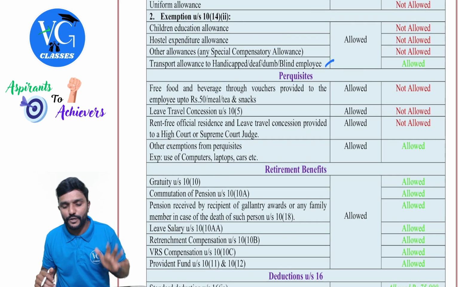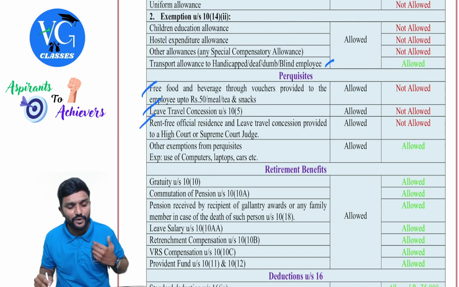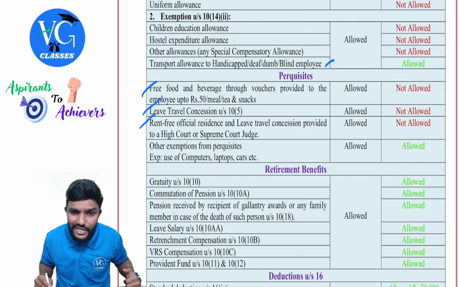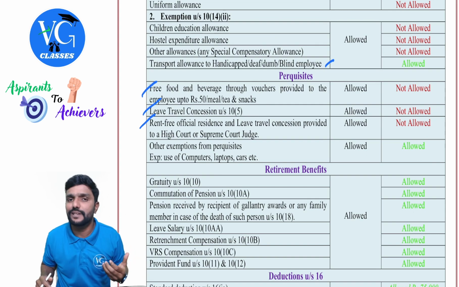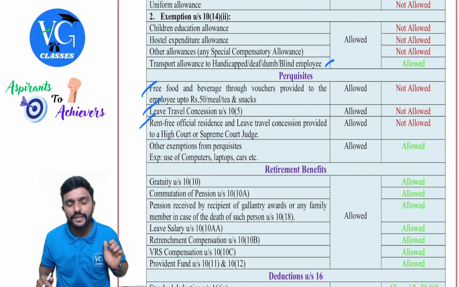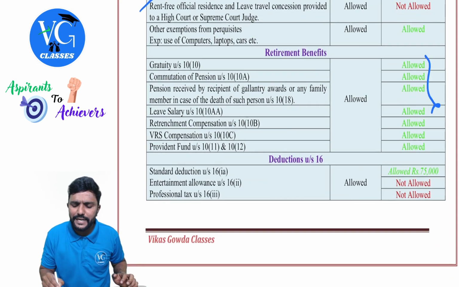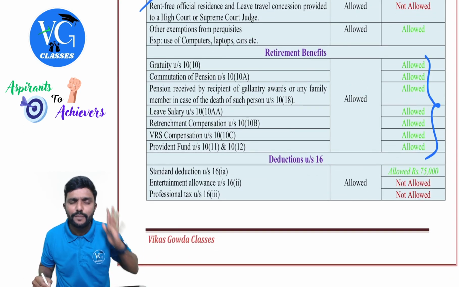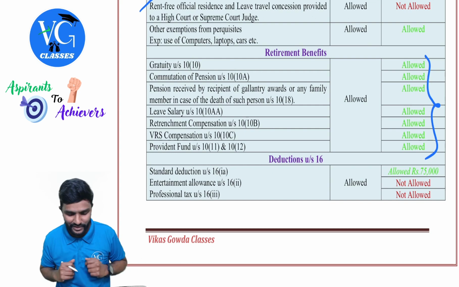Then coming to perquisites, free food, leave travel concession, rent-free official residence and leave travel concession provided to a High Court or Supreme Court judge will not be allowed. Any other perquisites, if exemption is available, yes, the individual can claim it. Then coming to retirement benefits, all the retirement benefits, whatever is available for the individual, he can claim even though he is following the default regime, which is a good thing.